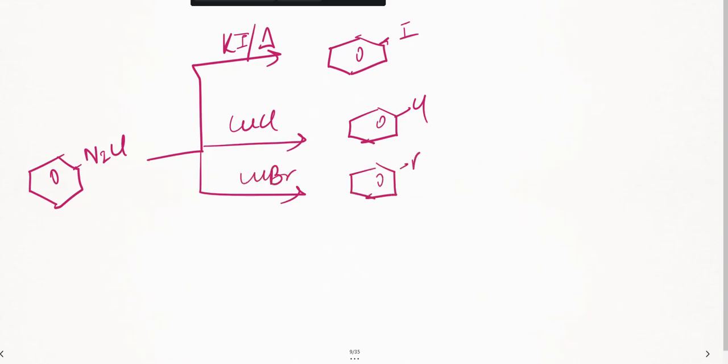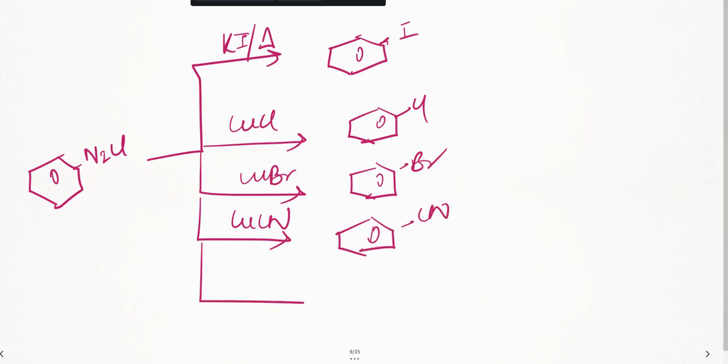This is also easy only. If you are introducing CuCN, I get cyanobenzene. This is also easy, right? If I have to convert into phenol, I need to use water hydrolysis, then I get phenol. So this is the complete reaction of BDC. Just see, everything is covered clearly. So benzene I understood, alcohol I understood, benzene diazonium chloride also I have understood. Yes, students? Yes.